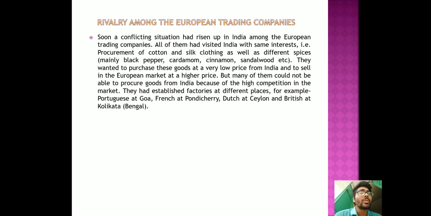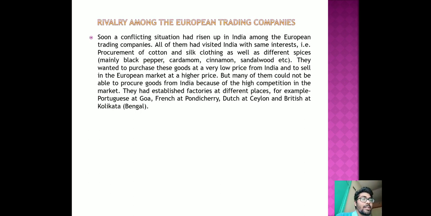What were those goods that they wanted to bring to the European continent? Different kinds of spices, which are very common to us nowadays but at that time were very famous, mainly black pepper, cardamom, cinnamon, and sandalwood.